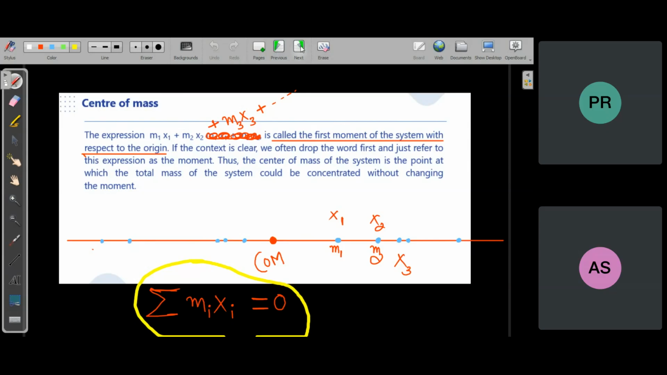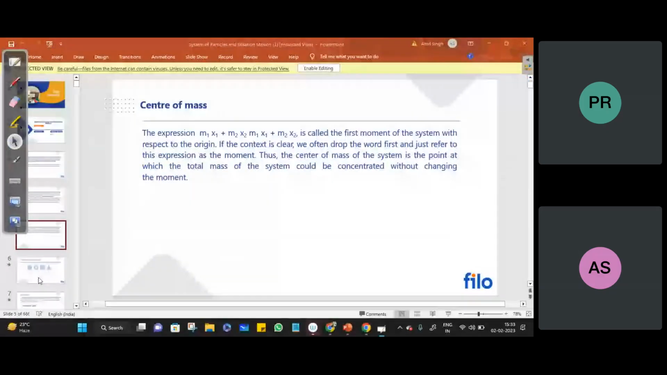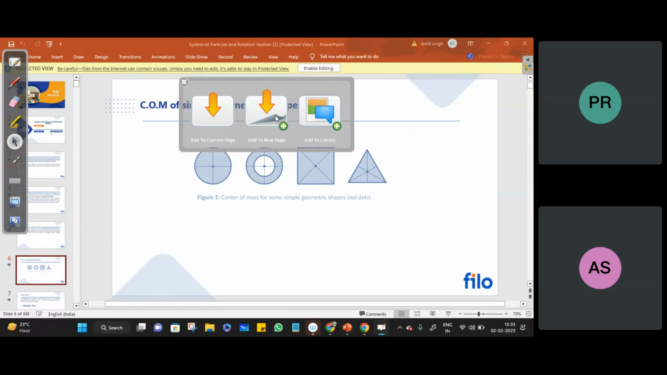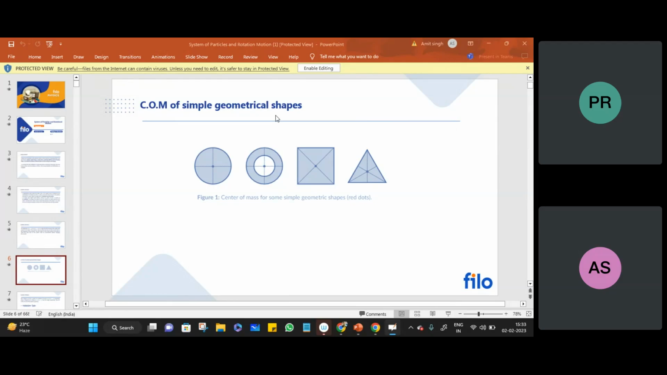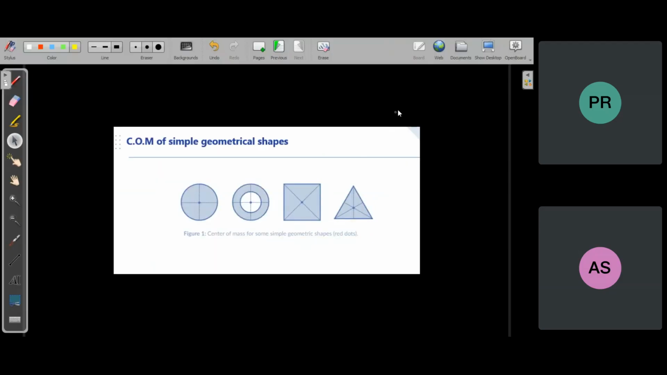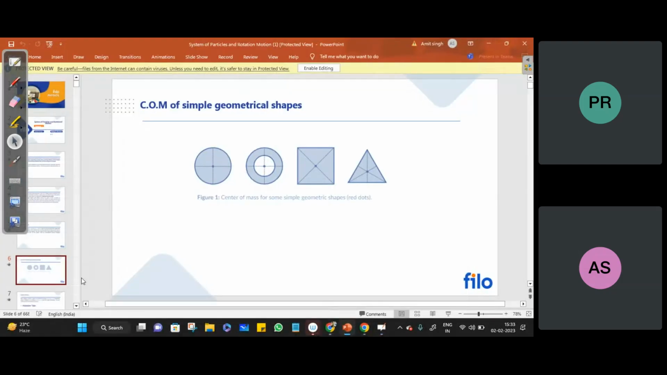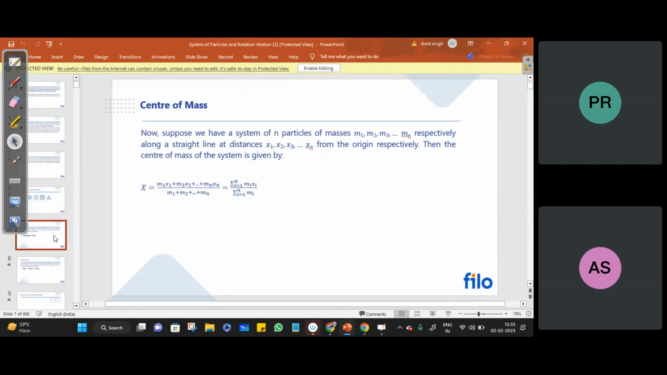Okay. Now let's go to the next. Here you can see that these are some regular geometrical shapes. Their center of mass will lie at their center, so their center of mass is lying at their geometrical center. This is for regular bodies only, where regular distribution means uniform distribution. Okay. Now let's come to the center of mass.